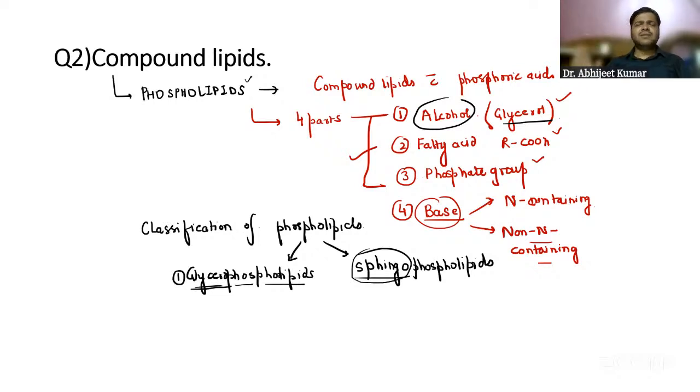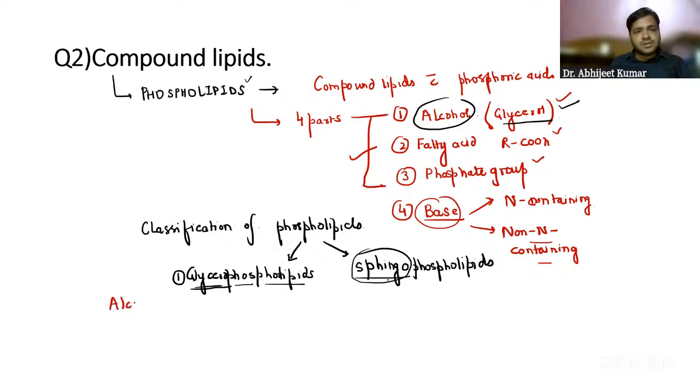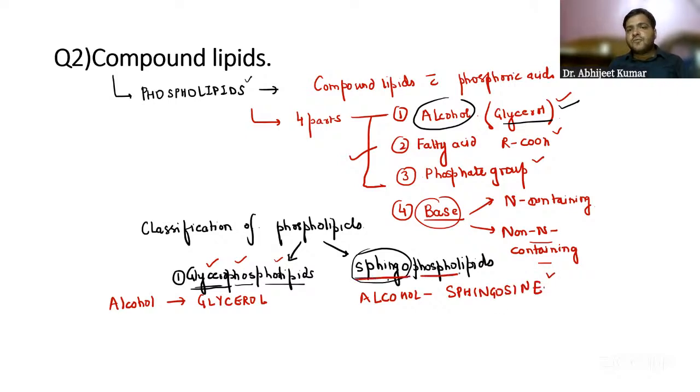Till now, from 11th and 12th, you already know only one alcohol, that is glycerol. Now you have to understand there is one more alcohol that is called spingosine. So just try to mention everything in notes so it is clear. The alcohol here is glycerol, that's why the name glycerophospholipid. Over here, the alcohol is spingosine, and that's why the name spingophospholipids.